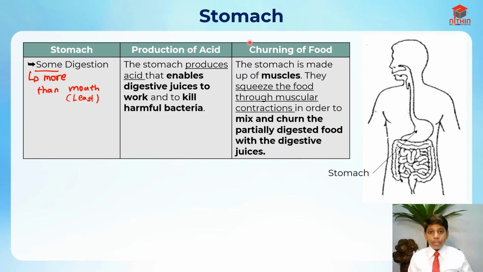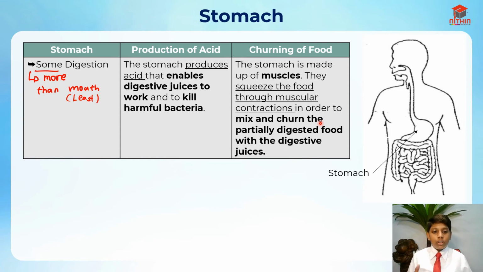Next, churning of the food. The stomach is made up of muscles, and they squeeze the food through muscular contractions in order to mix and churn the partially digested food with the digestive juices. Just like the gullet, the stomach is also a muscular organ.